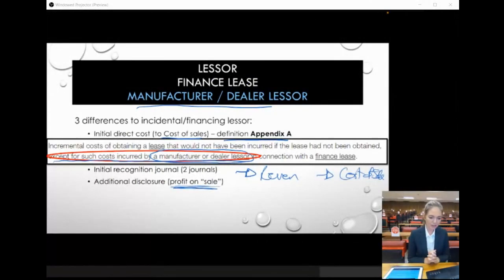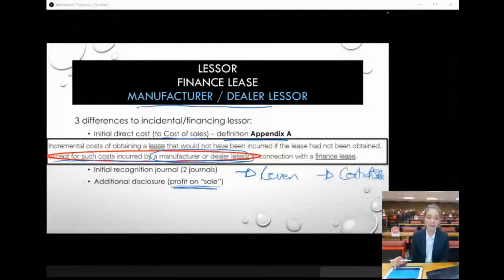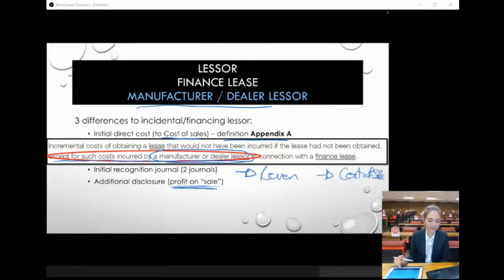Okay, I see the chat box is going on, but it seems that it's all about tax. So obviously tax is consuming you guys at the moment. But it is nice to think a bit about how to link the tax and the accounting, to see how those things are linked. Because next year there will be a lot more integration when it comes to the different modules. But for now, I don't see any questions related to manufacturer or dealer lessor, so we'll just carry on with that. FPS and auditing, that's consuming us.